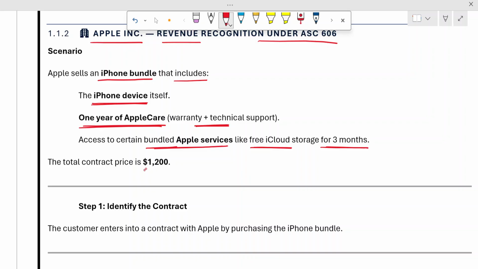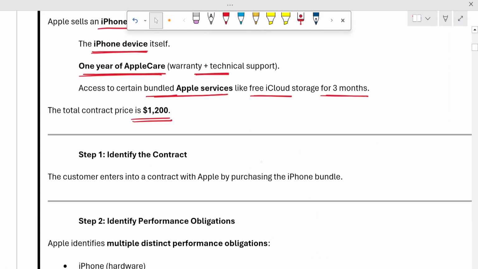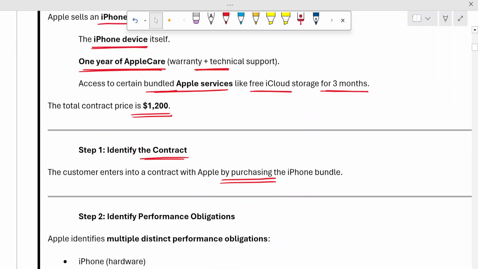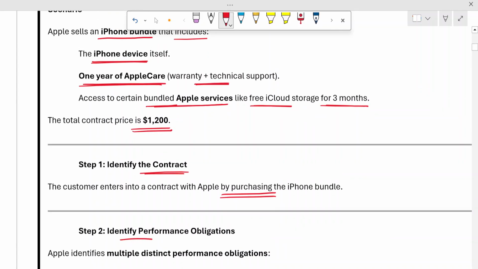Now, if the total contract they are charging is $1200, the problem statement is, firstly, do the Apple company and their customer have a contract? Definitely, whenever a customer is purchasing any Apple phone, they are having a contract between them, because by accepting terms and conditions and other things, the contract is being accepted. The next thing is, what performance obligations will Apple be doing?